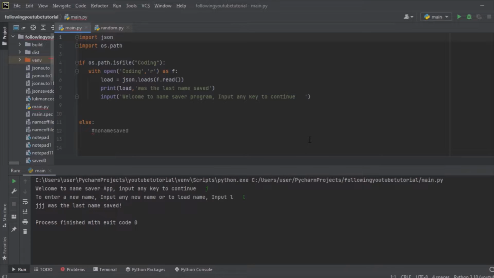So our other step now, we are going to create a variable my input, which is equal to input, then to enter a new name, input any new name.